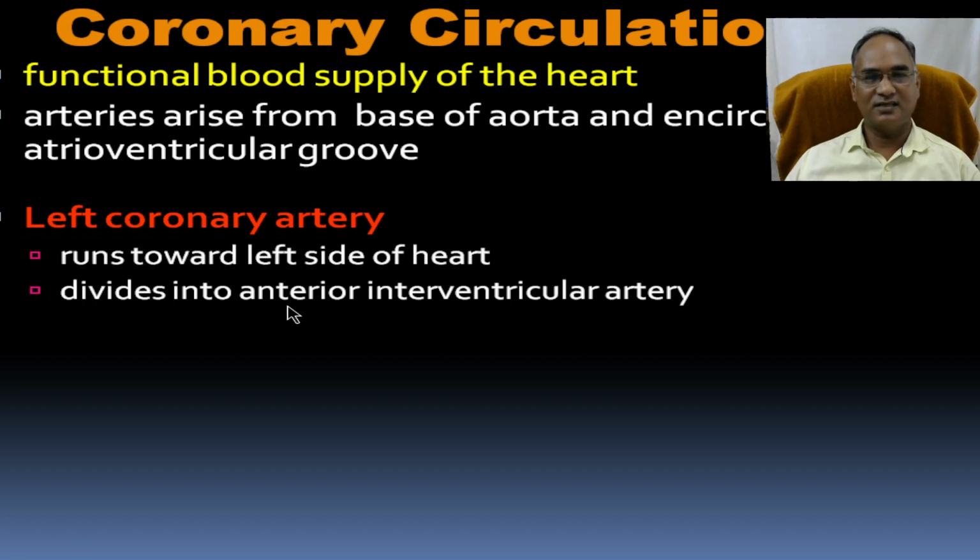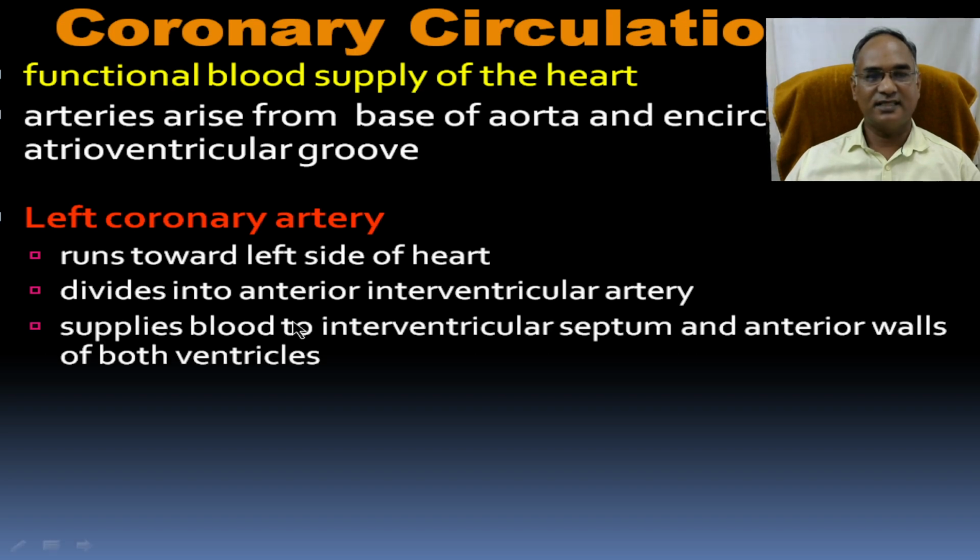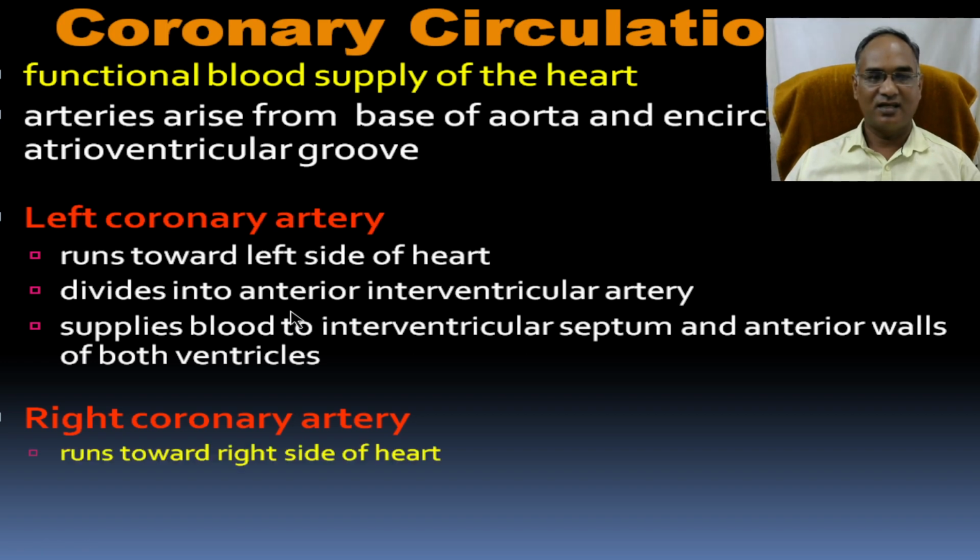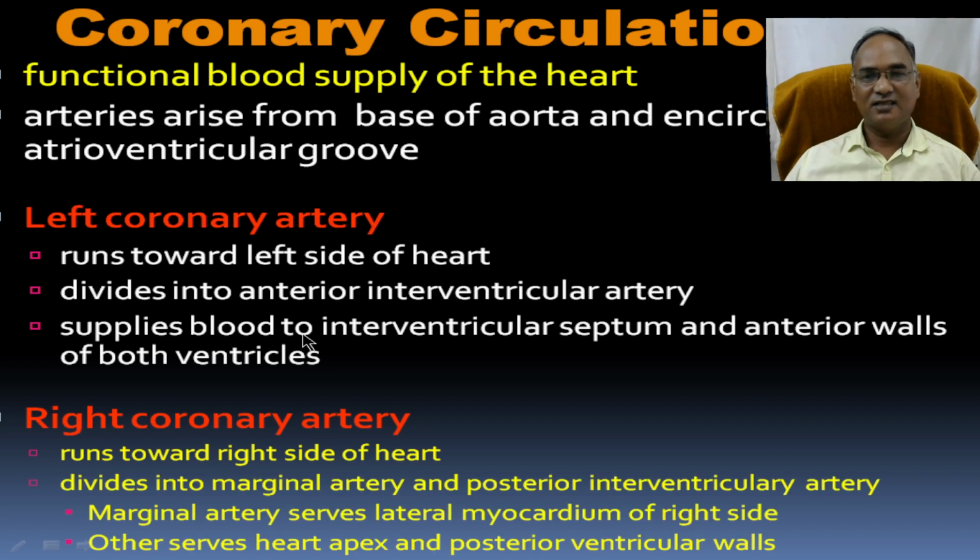The left coronary artery is responsible for the left side of the heart, and the right coronary artery runs towards the right side of the heart, so that there is no interruption in the blood supply. Because of this, the heart works endlessly, ejecting the blood, receiving the blood, purifying the blood and supplying it continuously to the working muscle.